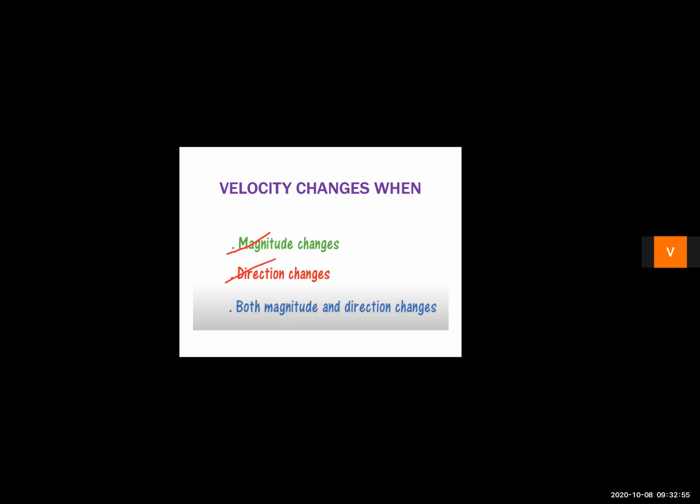Second, velocity can be changed by changing the direction of motion. Suppose initially the bus is moving on a straight highway, then the bus has to take a turn, right? So when the bus is taking a turn, its direction of motion is changing. So as its direction is changing, its velocity is changing. And as the velocity is changing, the acceleration exists there, right? Velocity can be changed by changing both, that is, magnitude is also changing and the direction is also changing.